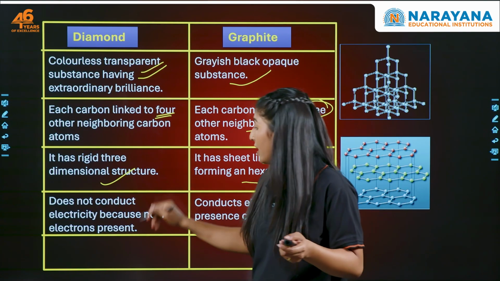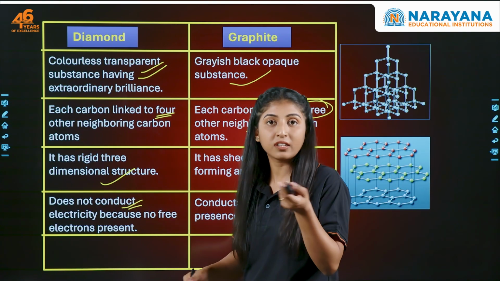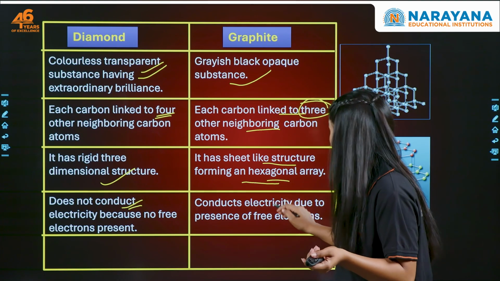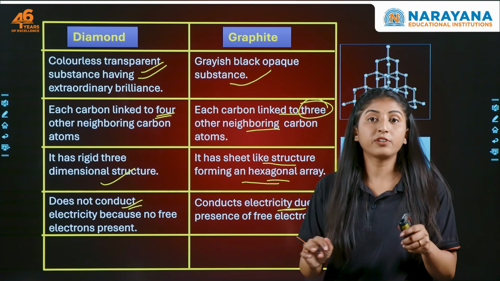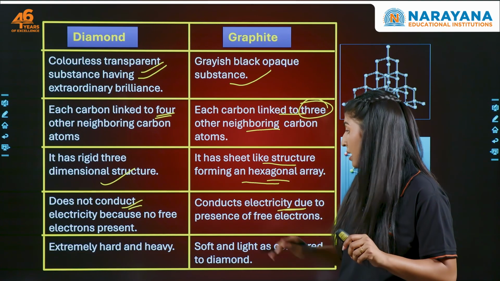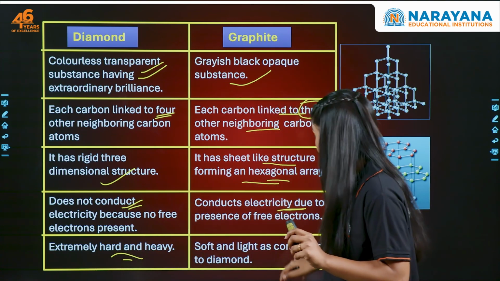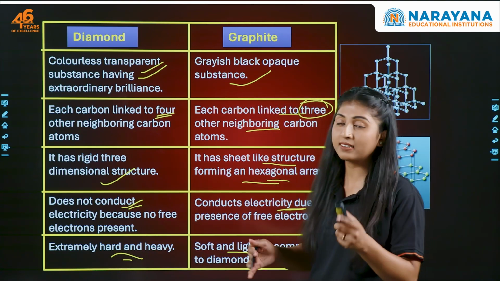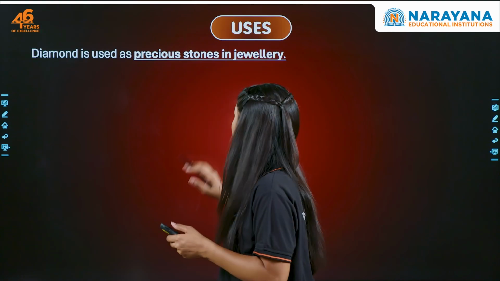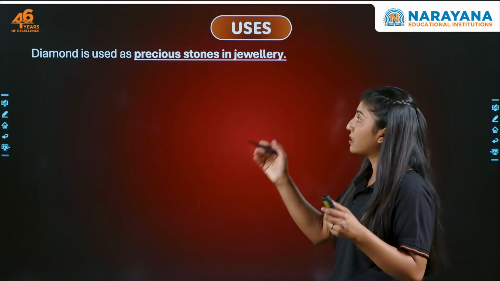Then diamond doesn't conduct electricity because it has no free electrons, while graphite conducts electricity because of the presence of free electrons. Now, diamond is extremely hard and heavy, while graphite is soft and light as compared to diamond, right? Now, let's see some of the uses.